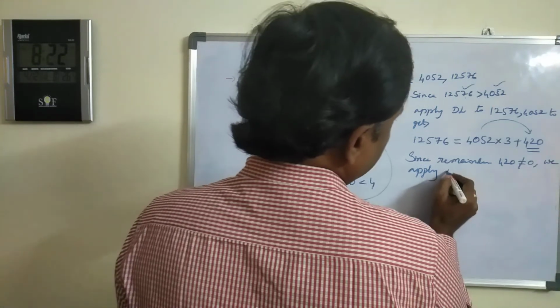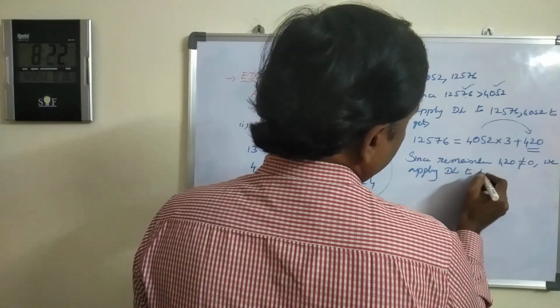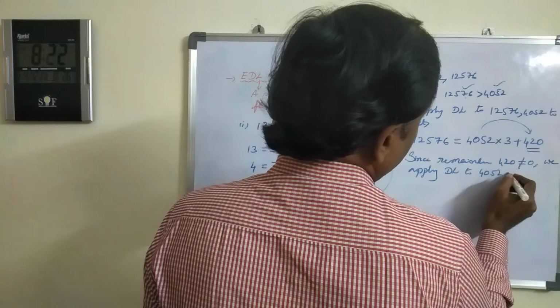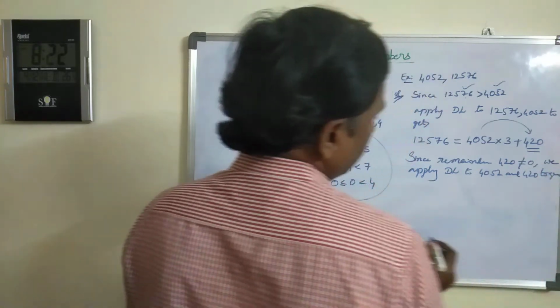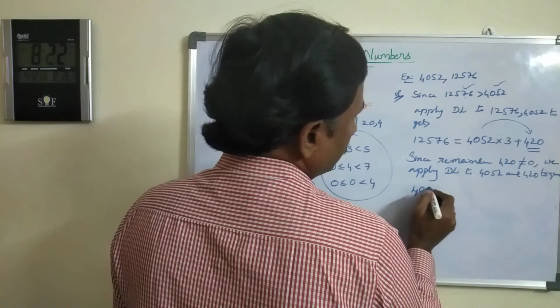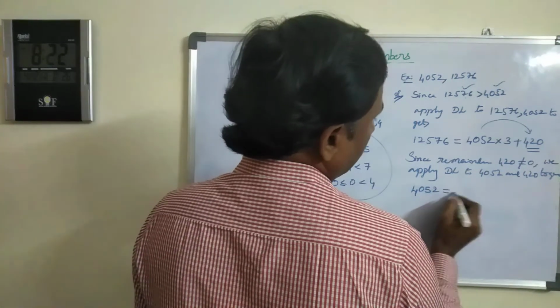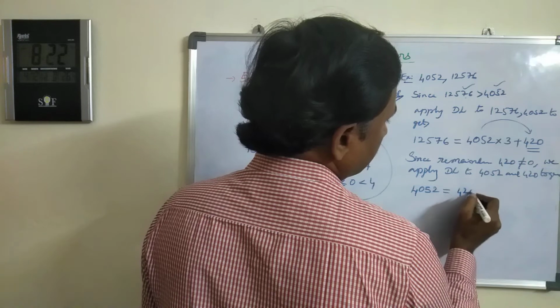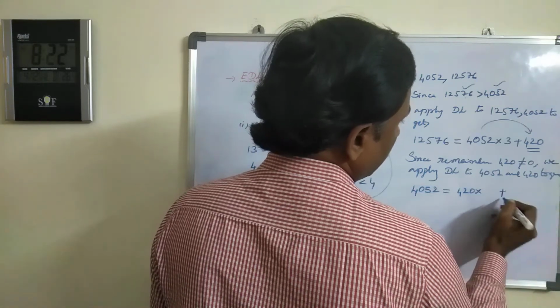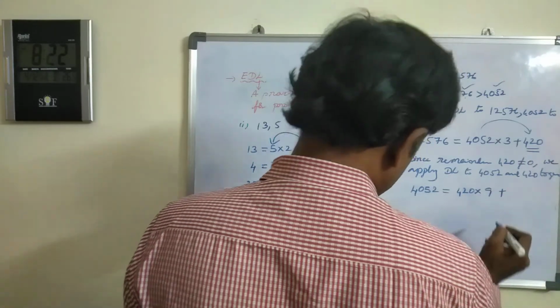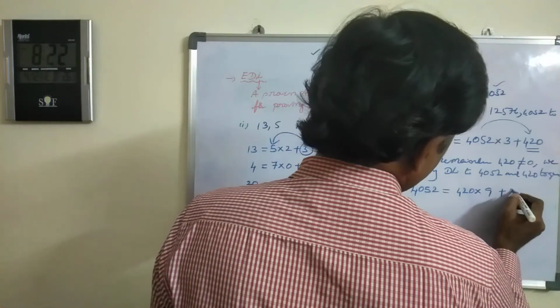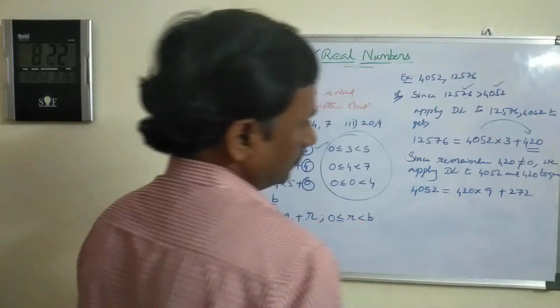Apply division lemma to 4052 and 420. That means now 4052 becomes the dividend and 420 becomes the divisor. 420 into something plus remainder. 420, how many times does it cancel? If you observe, 9 times, and you will get 272 as the remainder.